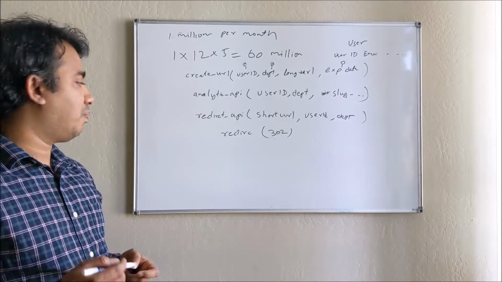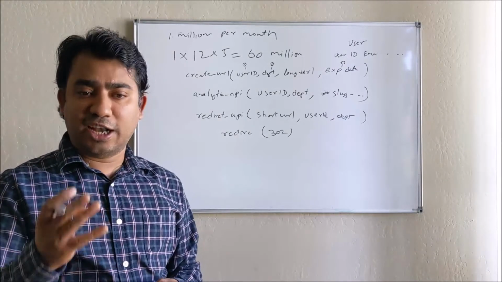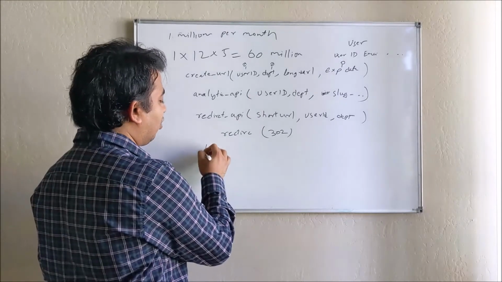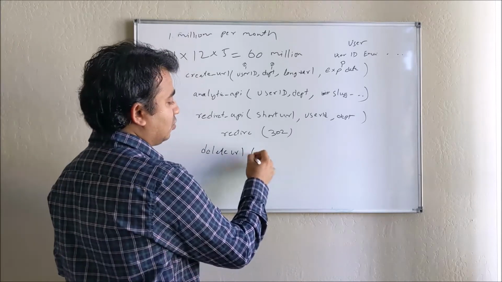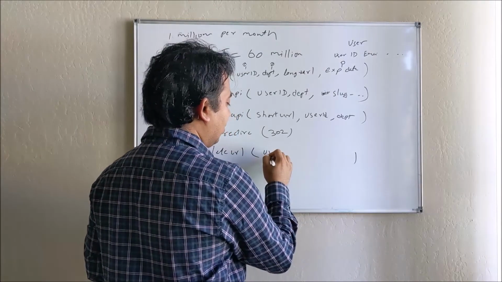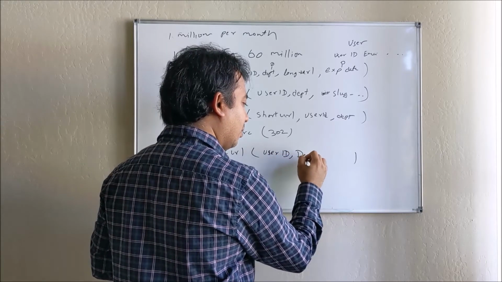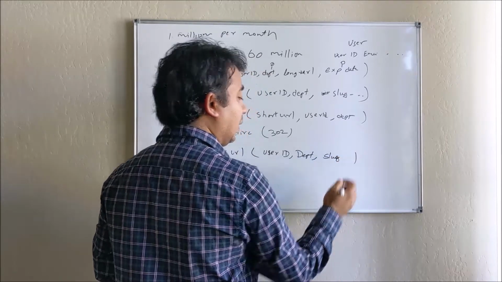So of course there are different things you can do. One is delete. If you want to delete the URL, we can create a separate API called delete URL, where of course we have the user ID, department, and the slug which you want to delete.